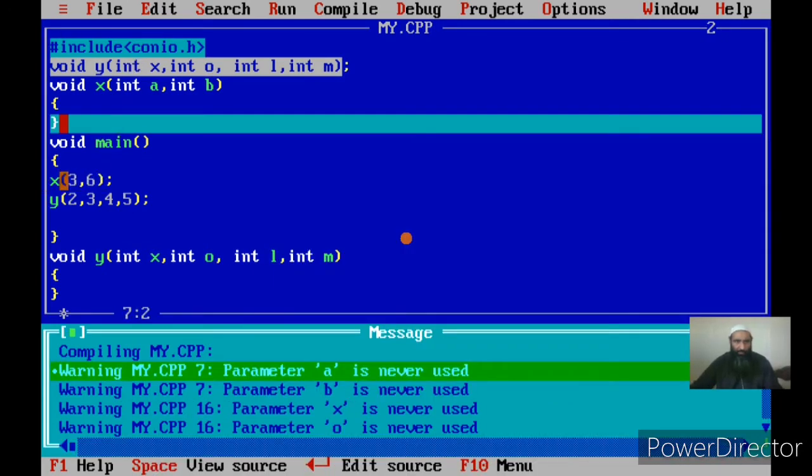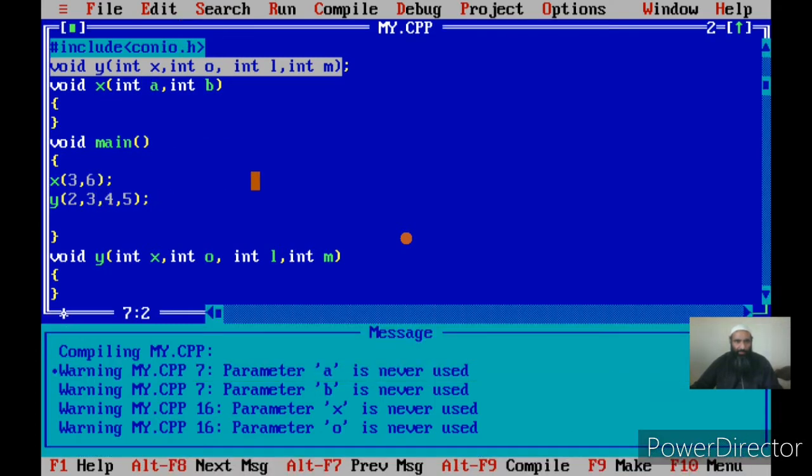For x, main is passing two actual parameters, so main is the calling function and x is the called function. Main is making a call to x and it is specifying two actual parameters, and a copy of these actual parameters is received in a and b. Now for y we have four actual parameters.